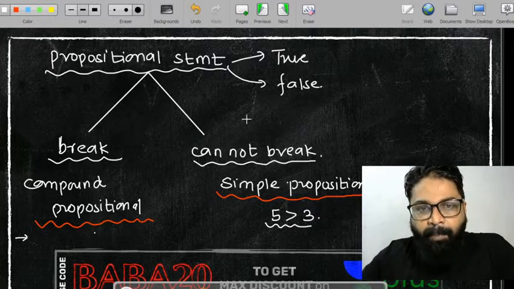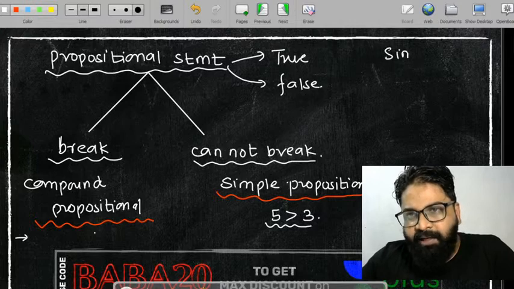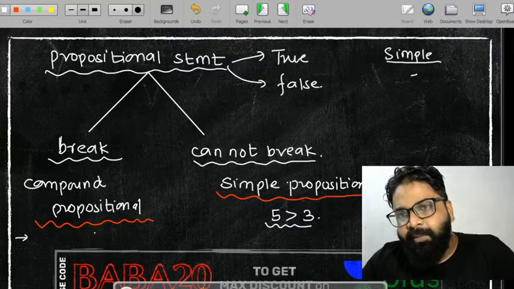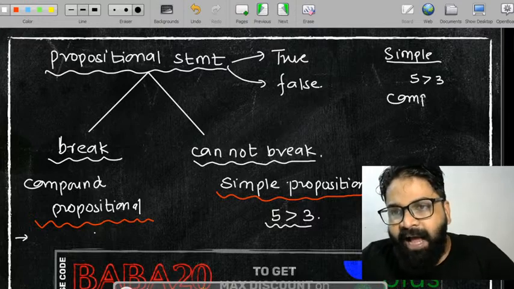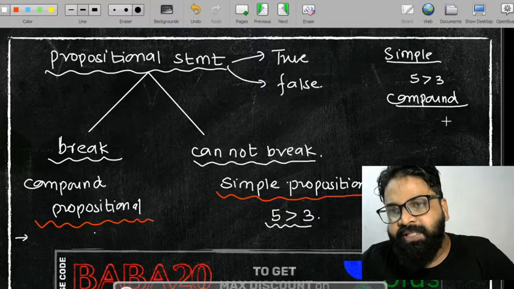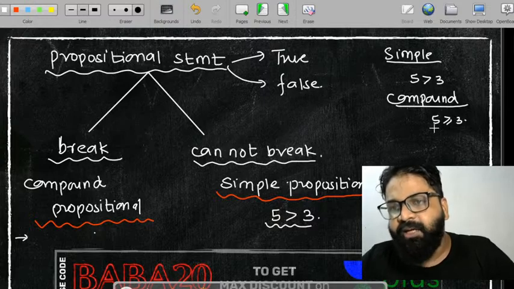Compound वाला क्या होगा? Example लिख देता हूँ दोनों का. Simple statement: 5 is greater than 3, we cannot break this statement. While if I will be having the compound statement, I can write 5 is greater than or equal to 3.